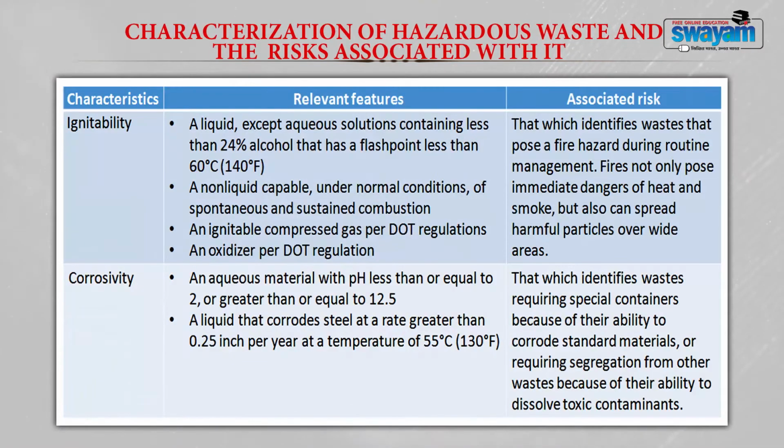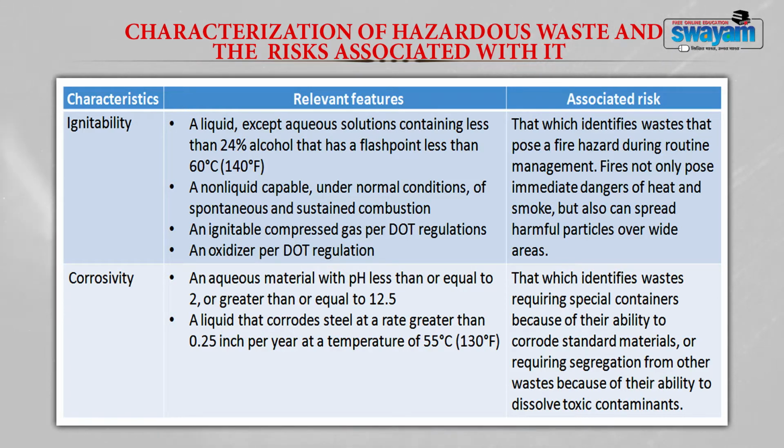In this table, we will see the relevant features and associated risks of the characteristics I mentioned: reactivity, toxicity, ignitability and corrosivity. When do you call a substance ignitable? First, a liquid, except aqueous solutions containing less than 24% alcohol, that has a flash point less than 60 degrees Celsius.